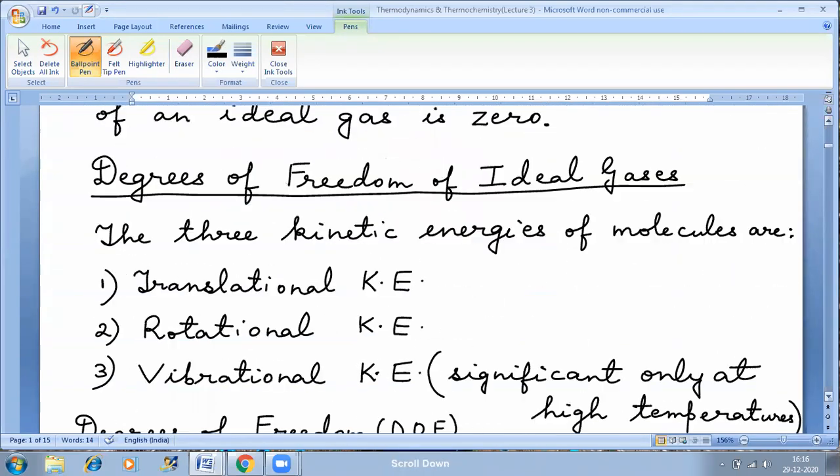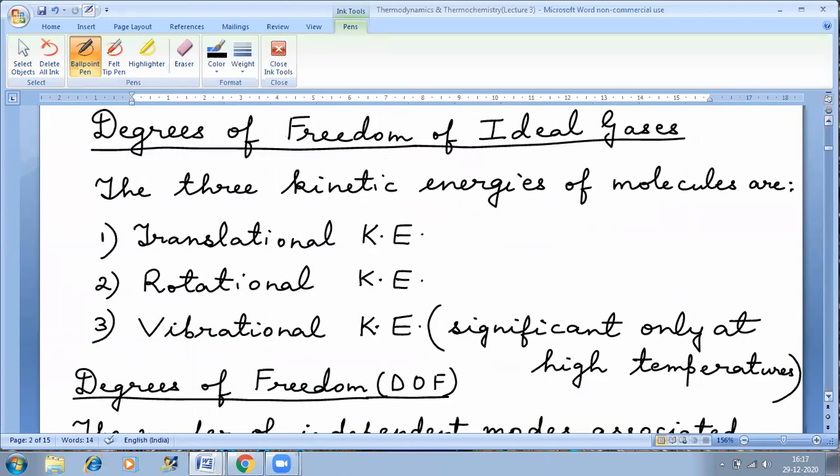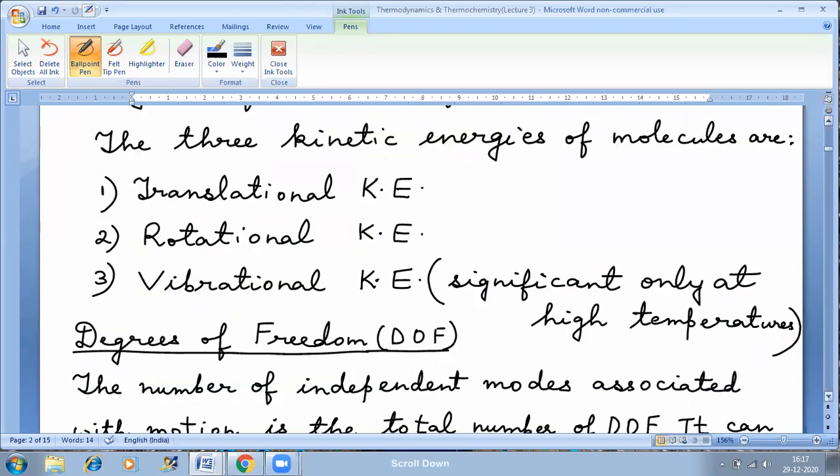So, what is this concept? Degrees of freedom of ideal gases. Now, we know that the molecules have three types of kinetic energies. Molecules of any gas have three types of kinetic energies: translational, rotational, and vibrational. What is the meaning of each kinetic energy?